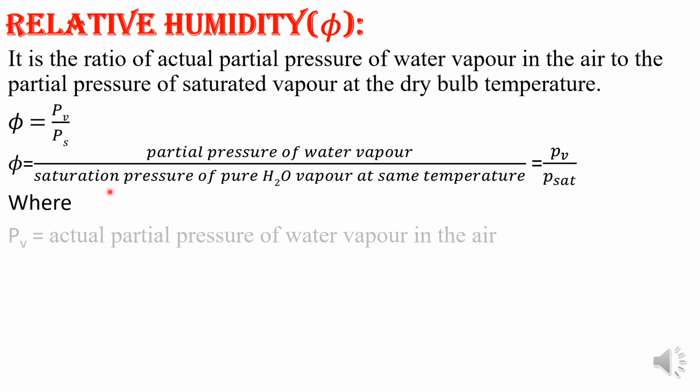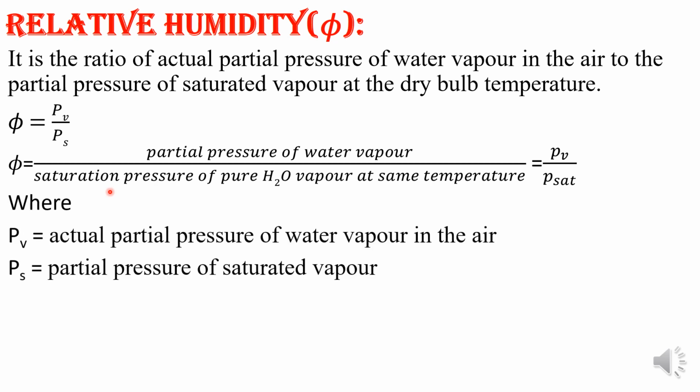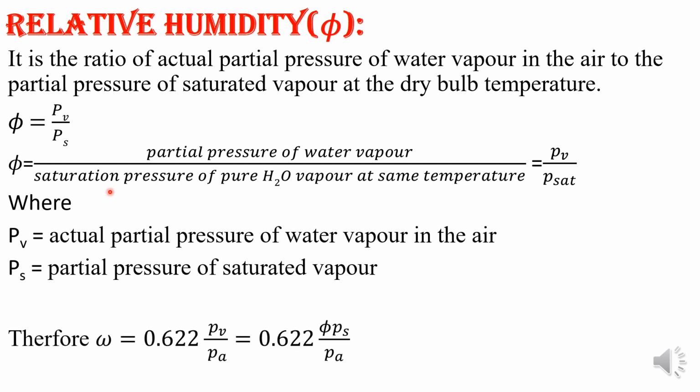PV represents the actual pressure, PS represents the partial pressure of saturated vapor. We have the omega equation: omega is 0.622 times PV by PA. From here PV equals phi times PS, so instead of PV you can write phi times PS. We get the relationship between omega and phi: omega equals 0.622 times phi times PS by PA.